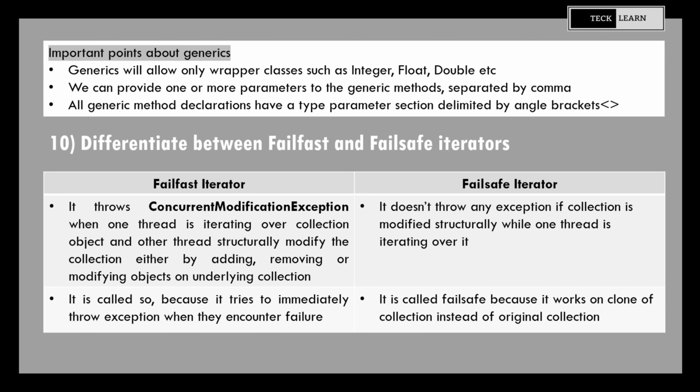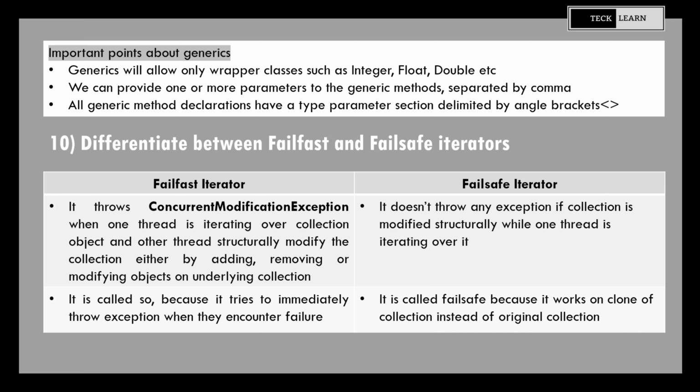Few more important points about generics are: 1. Generics will allow only wrapper classes such as Integer, Float, Double. 2. We can provide one or more parameters to the generic methods, separated by comma. 3. All generic method declarations have a type parameter section delimited by angle brackets.